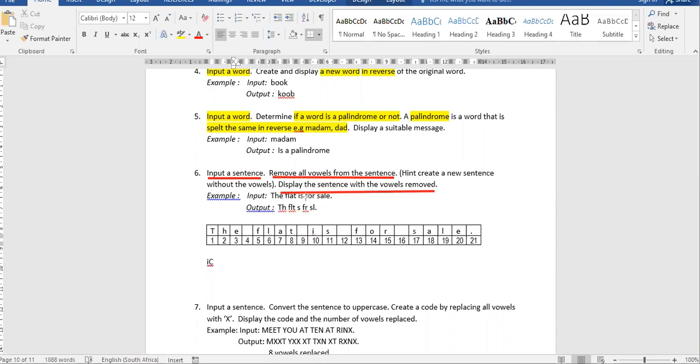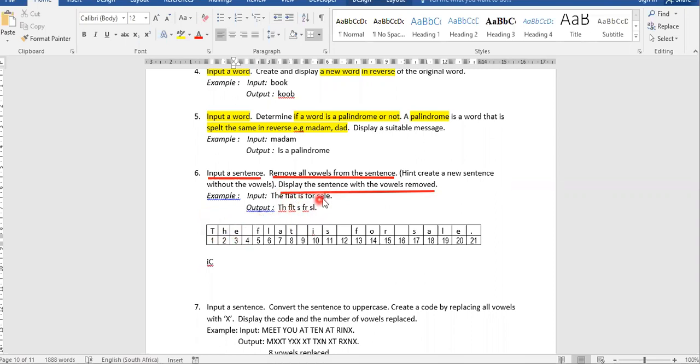So if we have the flat is for sale, to remove the vowels, you'll end up with TH with the E removed, FL with the A removed, with the T. So all the vowels have been removed. Now one method would be, because a vowel is a single character, I told you we use a for loop, and we generally have to look at each value.